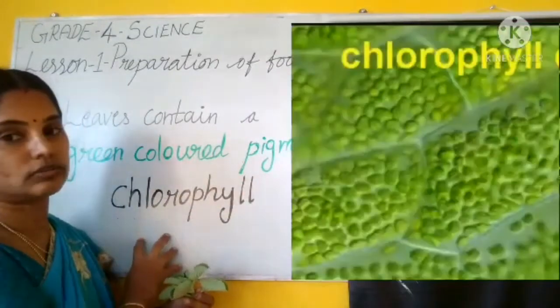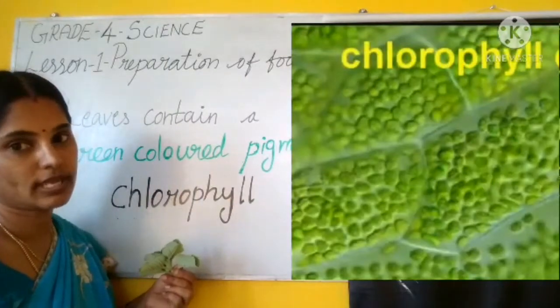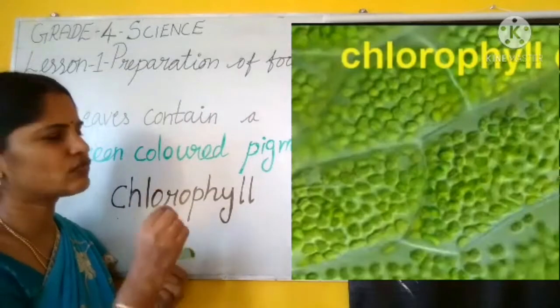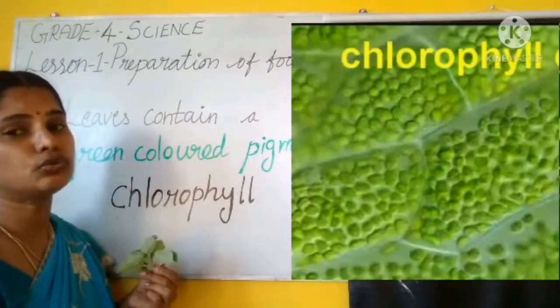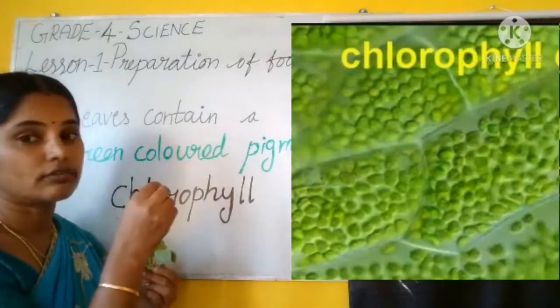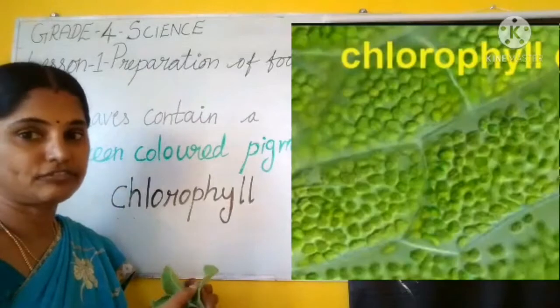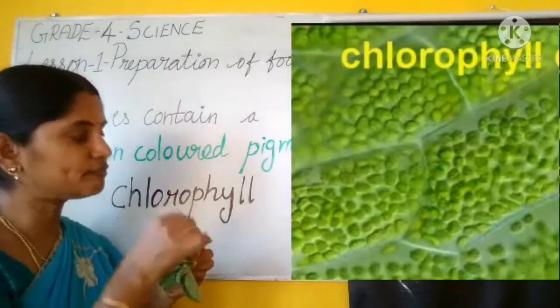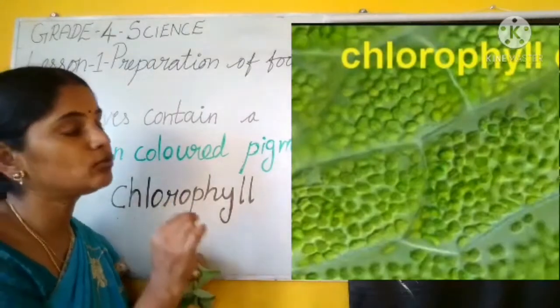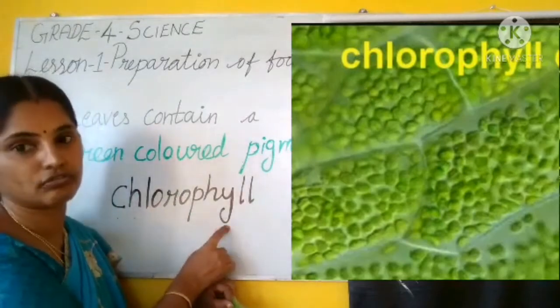So this is what we call chlorophyll. It's chlorophyll cells, a very minute structure. We can't see it simply. If you keep the leaf peel under the microscope, then only we have a clear view of this chlorophyll.